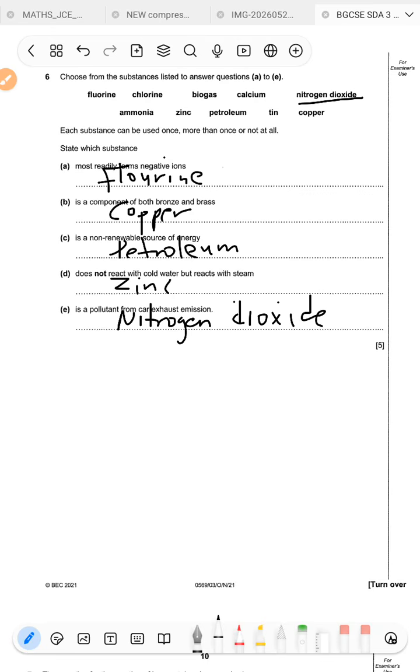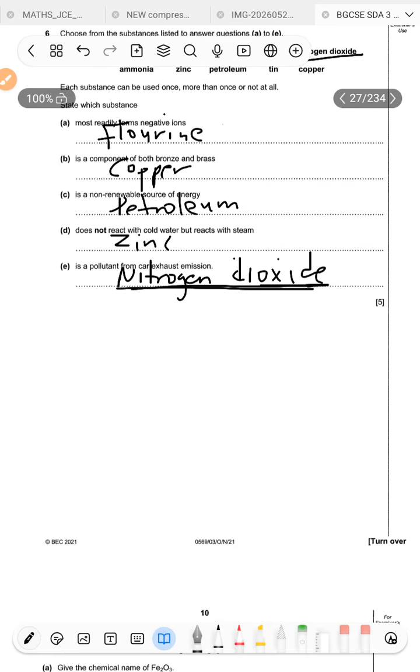Remember that in the car exhaust, we emit what? We emit carbon dioxide, carbon monoxide, nitrogen dioxide, etc., etc. Okay, but this guy here is the major problem. It's one of the major problems from car exhaust. Because remember with carbon dioxide, naturally it's found in the atmosphere. So when it comes to nitrogen dioxide, it might be there, but in very, very minute concentrations. Okay, so the answer is nitrogen dioxide. So let's continue to the next question. So that's easy, 5 marks there.